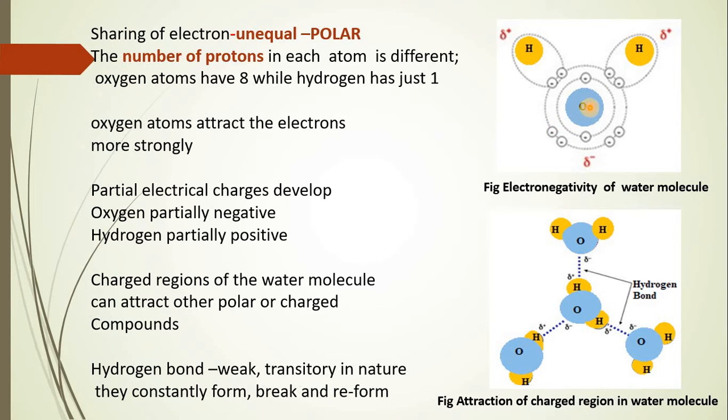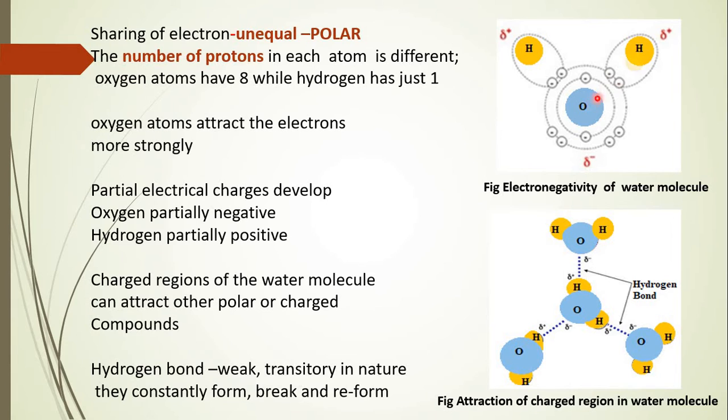If you consider the number of protons in two different atoms, oxygen and hydrogen, oxygen has 8 protons in its nucleus, whereas hydrogen has only 1 proton in its nucleus. As a result, oxygen becomes much stronger and has influence on the electron of the hydrogen, as a result of which hydrogen gets attracted towards the oxygen.